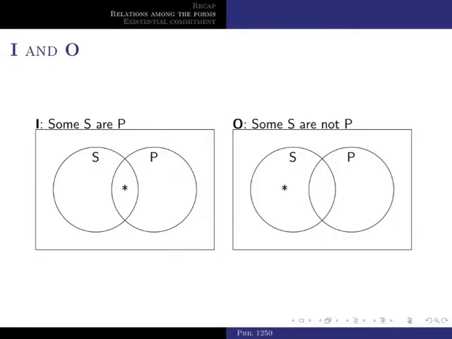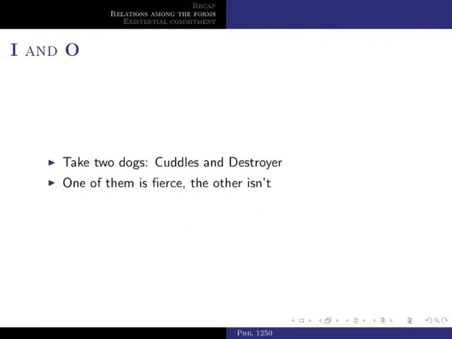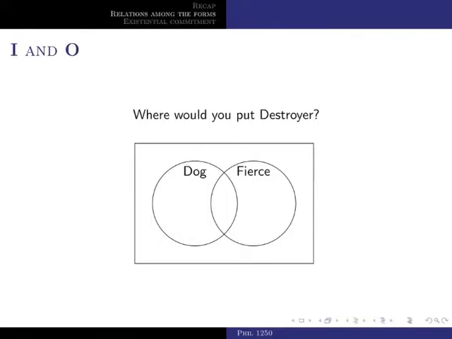And some S are not P, right? Well, we put an asterisk on the area of S that is outside of P. To make it into an example, let's take two dogs, Cuddles and Destroyer. And suppose that they weren't named ironically, right? So one of them is fierce, the other isn't. So which is which? Okay, supposing that Destroyer is an accurate name, where would you put Destroyer in this Venn diagram? Area 1, 2, or 3?